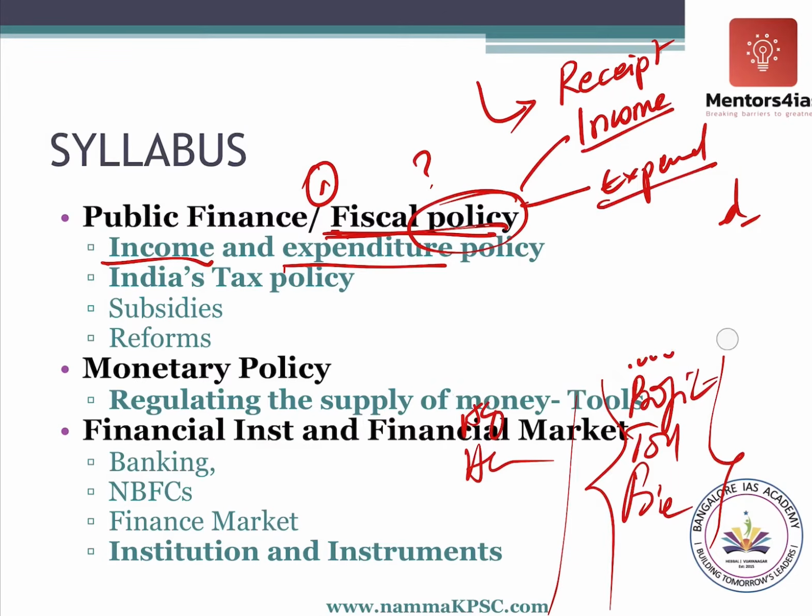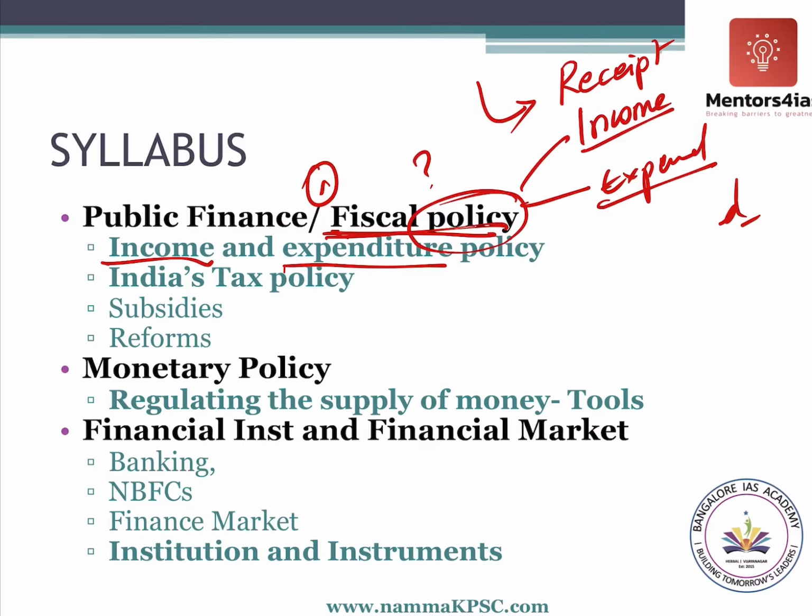So in fiscal policy, we'll have to understand the income side of the government and the expenditure side of the government. One of the major incomes of the government is taxes. So a major part of our discussion in this particular chapter will be on tax.